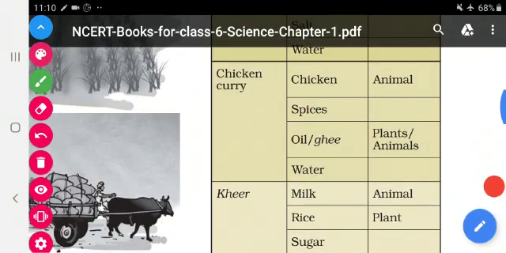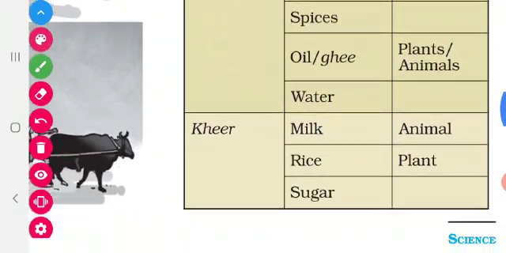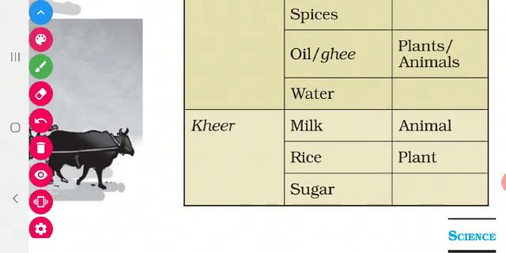Then chicken curry. What is the source of chicken? We get chicken from an animal, the hen. Spices we get from plants. Oil is obtained from plants and ghee is obtained from animals. Water, you fill it up. Then kheer. Kheer is a food item taken by North Indians. The ingredients are milk, rice and sugar. Milk is obtained from animals, rice from plants, and how is sugar obtained? That is your homework. You do it and come the next day.